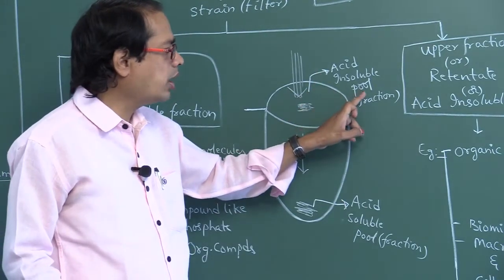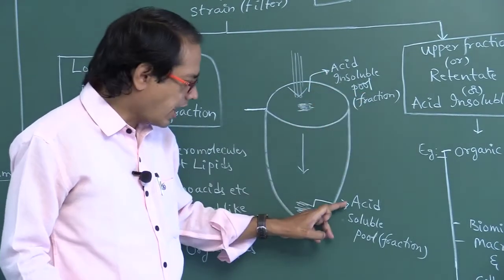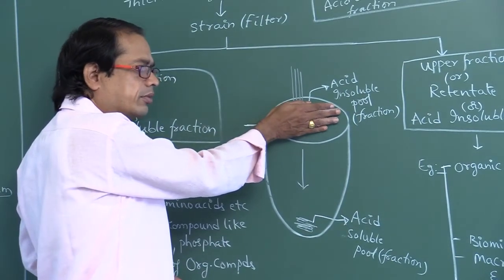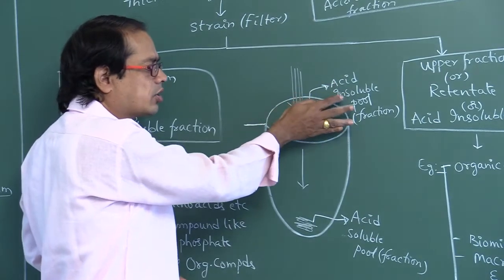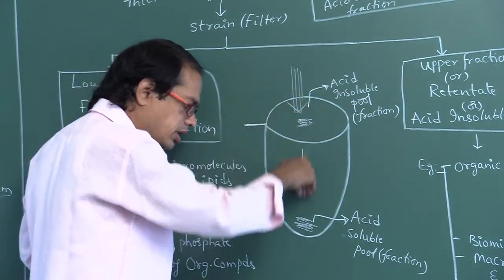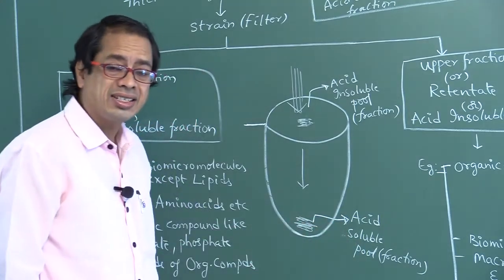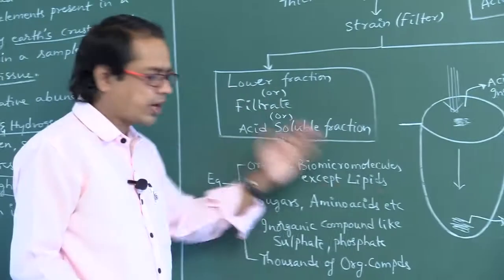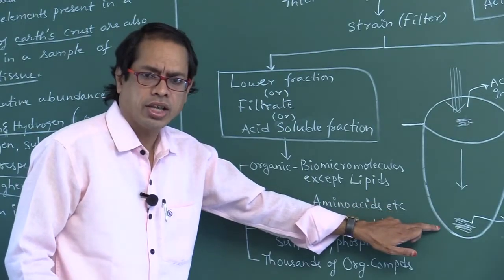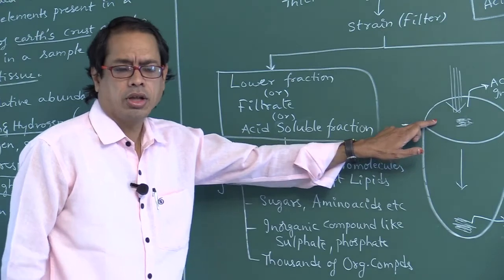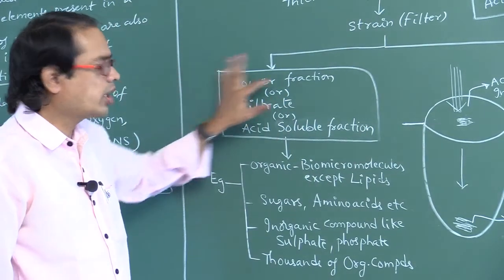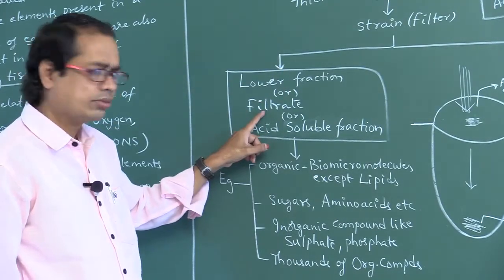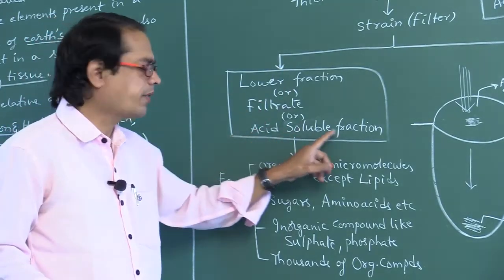Acid soluble pool, acid insoluble pool. So some materials which are present here are the acid insoluble pool. Some materials which are passed down are the acid soluble pool or fraction. Let us suppose this is the lower fraction, and this is the upper fraction. Now look here, my dear students, this is the lower fraction. The lower fraction is also called the filtrate, also called the acid soluble fraction.